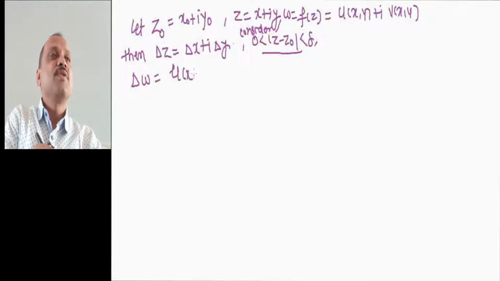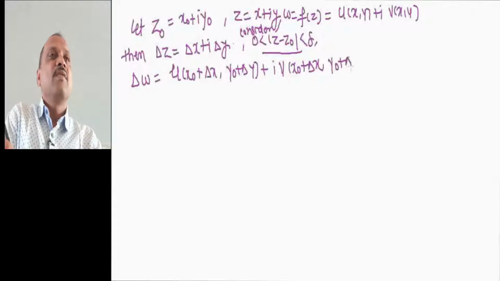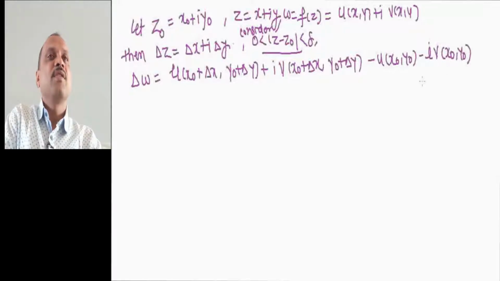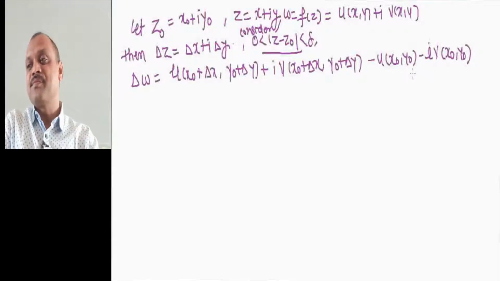So this is equal to u of x0 plus delta x comma y0 plus delta y plus i into v of x0 plus delta x comma y0 plus delta y minus u of x0 comma y0 minus i into v of x0 comma y0.